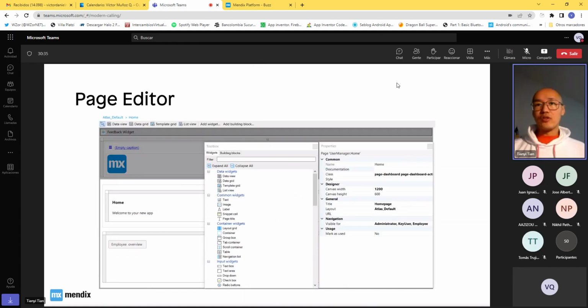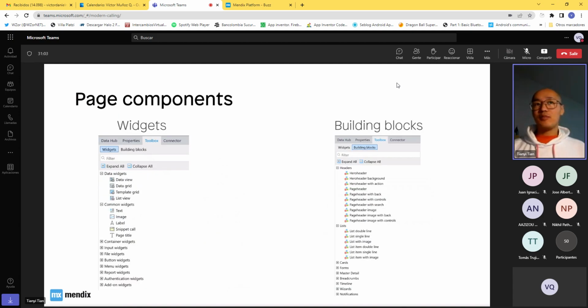When you edit a page, you'll be mostly using the toolbox and properties windows, right? So I already showed you that. Right now, this screenshot is a little bit outdated. With Mendix 9.12, we already have those bigger icons for the widgets. It's a change in taste in R&D, I guess. And then page components, I already mentioned widgets and building blocks.